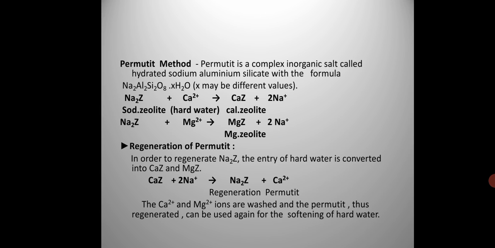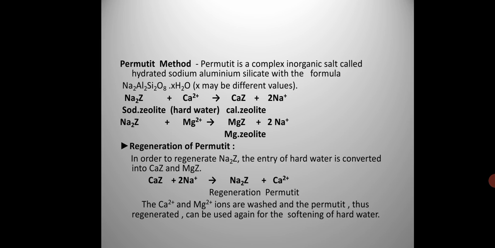So this process is very economical. It is a very efficient and very cheap process, because very cheap substances are used, such as sodium chloride, which is quite cheap. It can be used to remove both temporary and permanent hardness, and it is very easy to operate. It is very easy to regenerate the exhausted permutite.